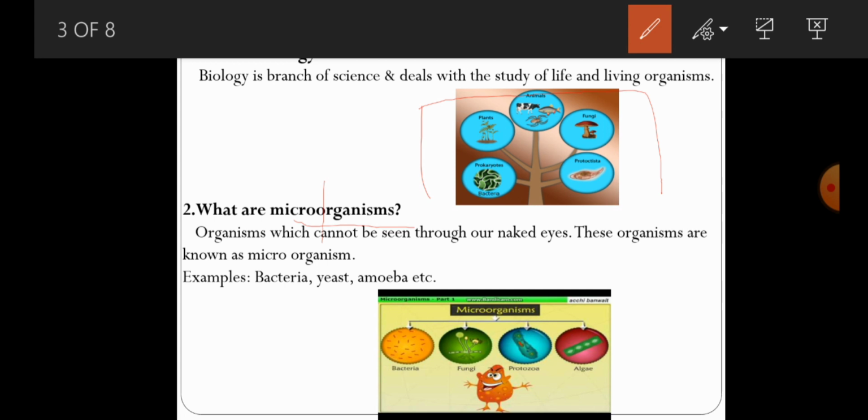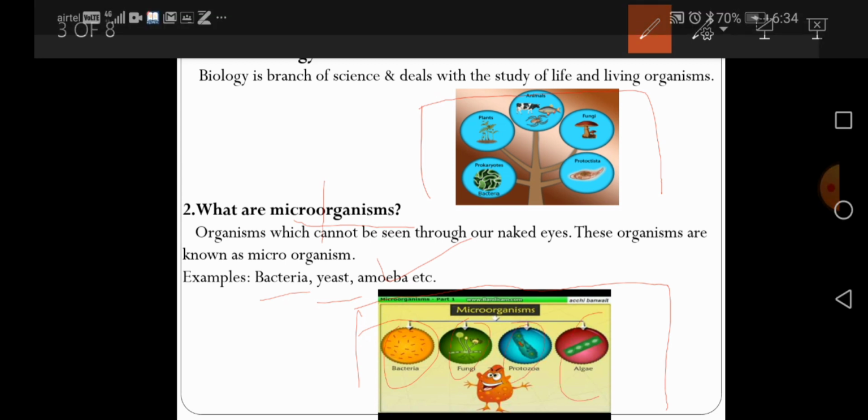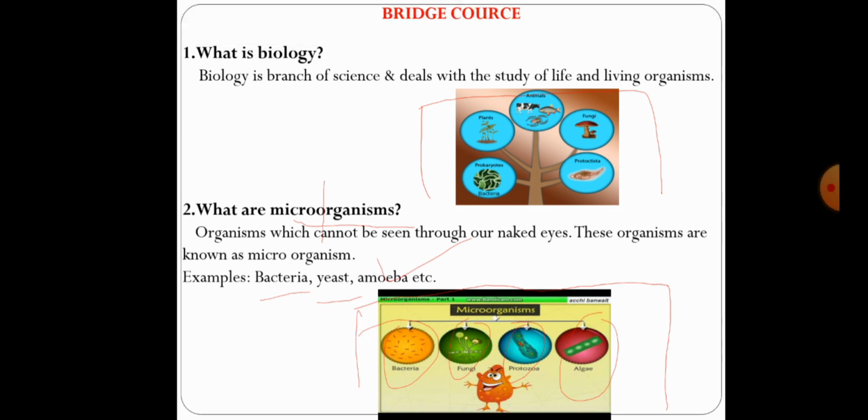Such organisms are commonly called microorganisms. Examples for microorganisms are bacteria, yeast, amoeba, some other organisms also. So this is the picture of microorganisms here. Bacteria is there, fungi is there, protozoa is there, and also algae. So these are the examples for microorganisms.